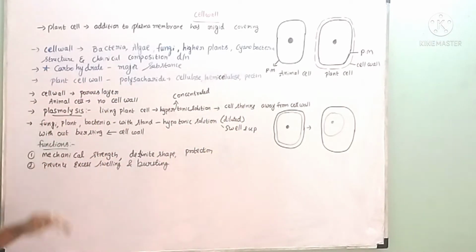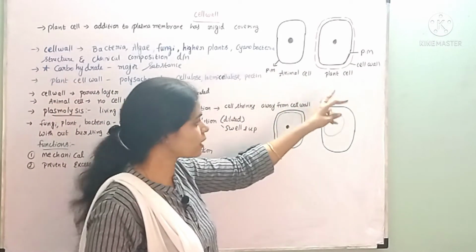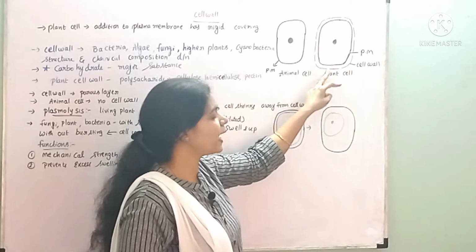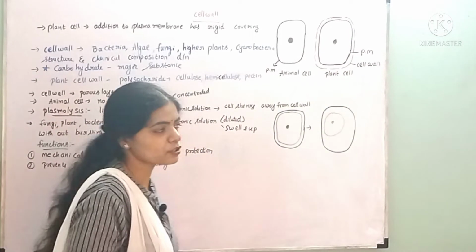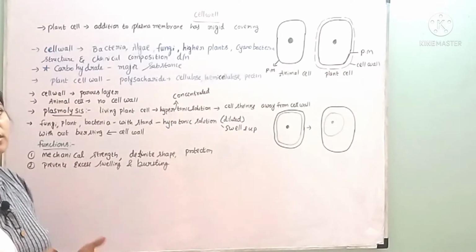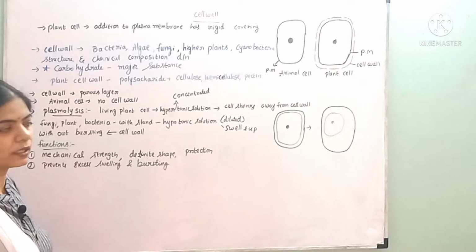The cell wall is a tough, rigid structure and it is highly porous. Because of this porous nature, it allows some substances to pass in and out of the cell. Animal cells do not have any cell wall. And in connection with the cell wall, we'll study one more term called plasmolysis.